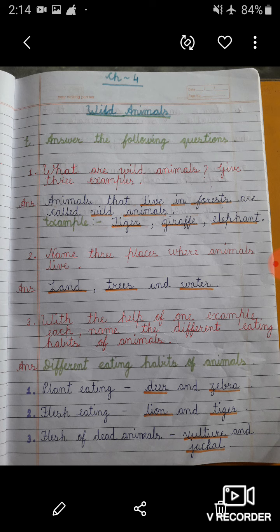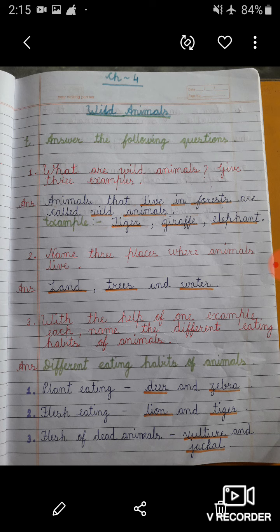So students, in this question, what do we have to do? First of all, we have to write the definition of wild animals. Then we have to give 3 examples of wild animals. So then you have to mention the answer, that is, animals that live in forests are called wild animals. Example: tiger, giraffe, elephant. So students, you have to write like this in your notebook.